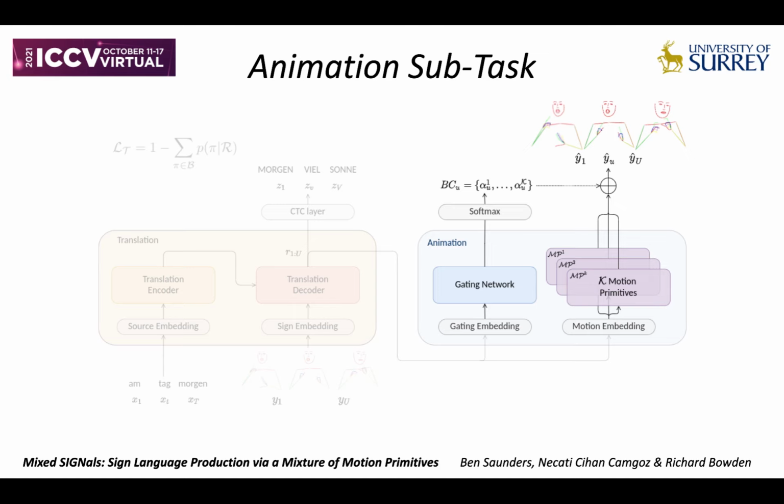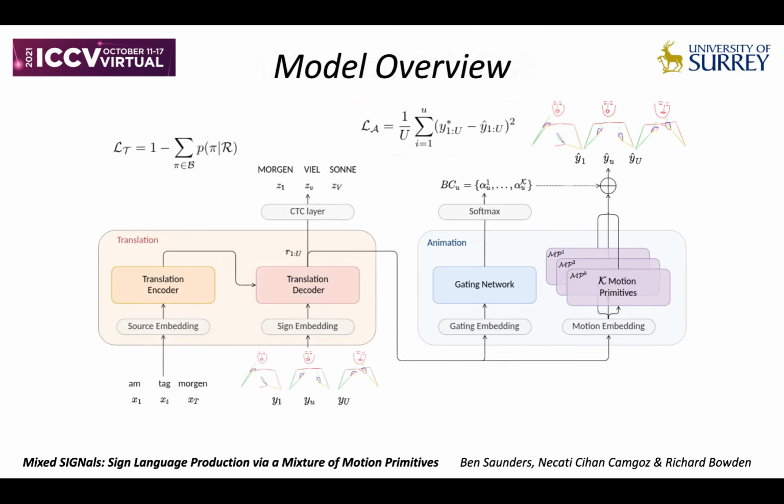We build a novel mixture of motion primitives network that combines learnt motion primitives using a mixture of experts model. We build our motion primitives as transformer encoders, each locally specialized for specific sign motions that are temporally blended to produce sequences of uninterrupted, continuous signing. We use a gating network to learn the blending of expert outputs per frame and employ a skeleton pose difference as our animation loss. We train our full model end-to-end to produce skeleton pose sequences using a weighted combination of our translation and animation losses.